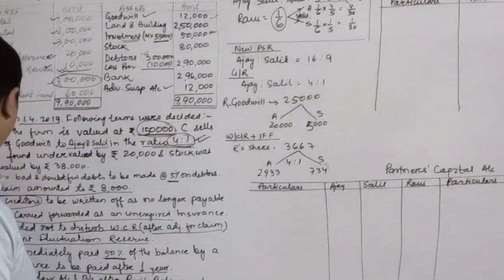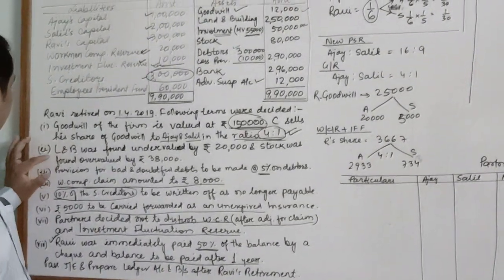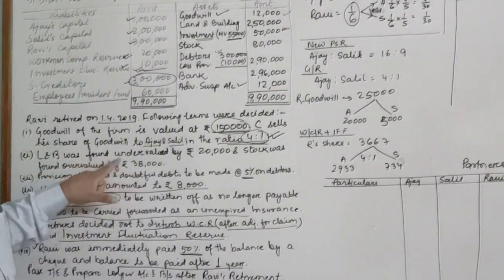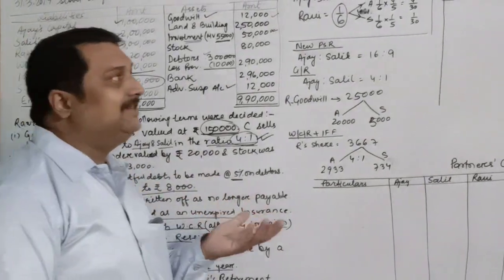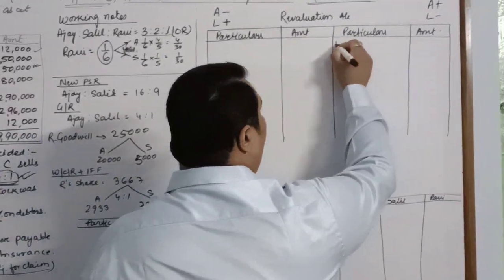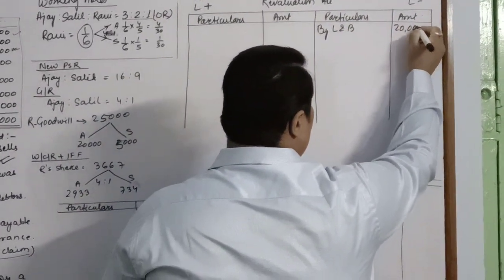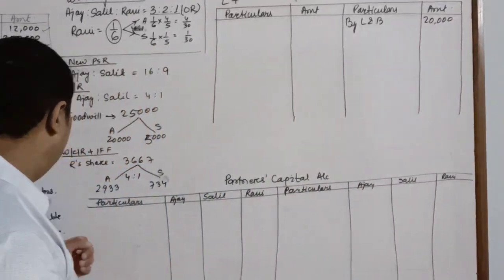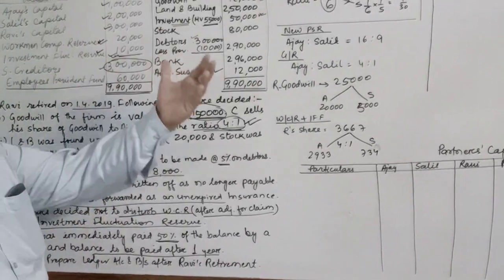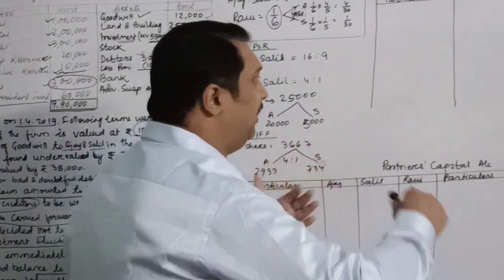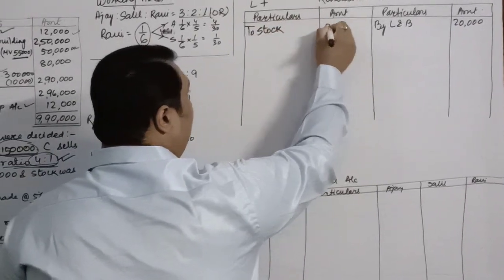My first adjustment is about the goodwill. Obviously this will not go to revaluation. Land and building was found undervalued by 20,000, so we have to increase land and building. So I will write over here by land and building 20,000. Similarly, the next part of the sentence says a stock was found overvalued. Since the stock was earlier more, we have to decrease it. So to stock 38,000.